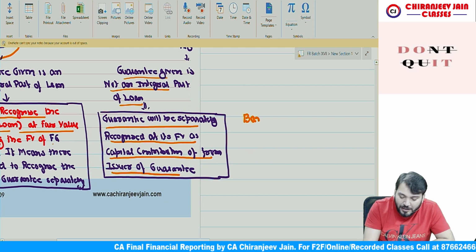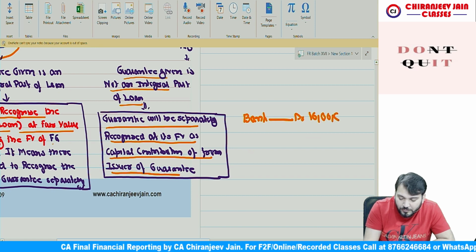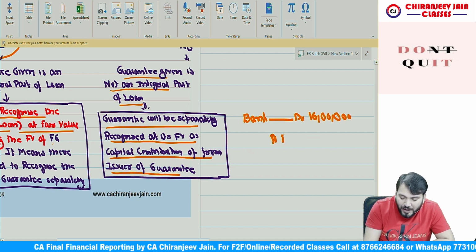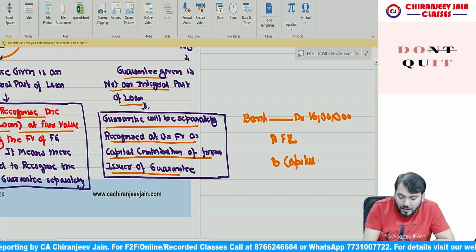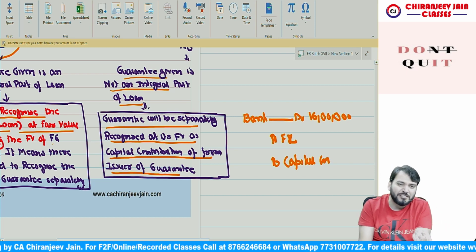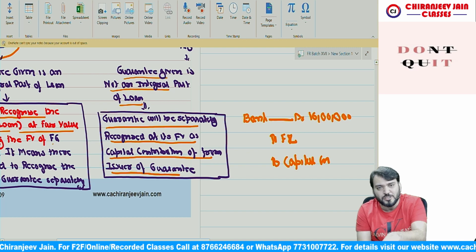What journal entry? Bank account debit, that is 10 lakh, to fair value of loan, means to financial liability loan, and to capital contribution. So investment in subsidiary company will become capital contribution from parent company.